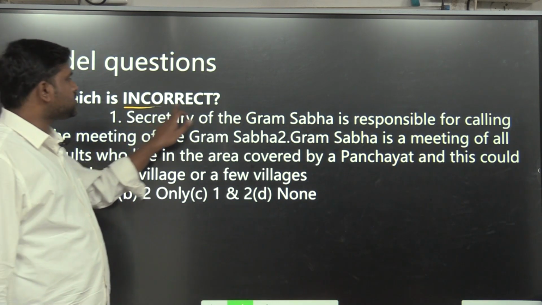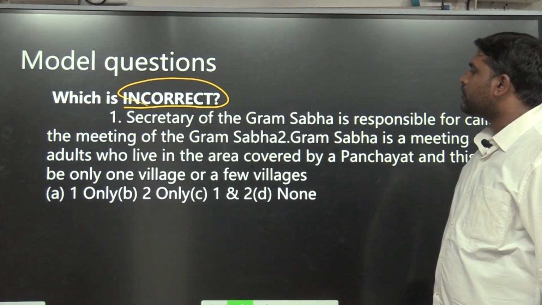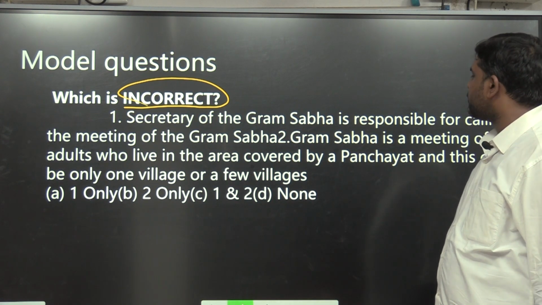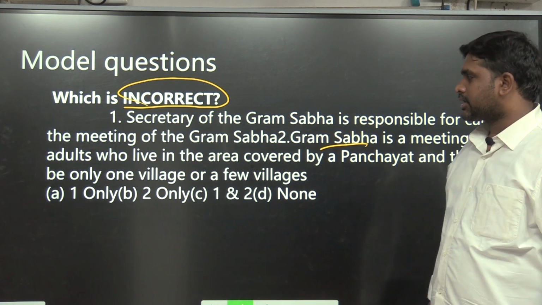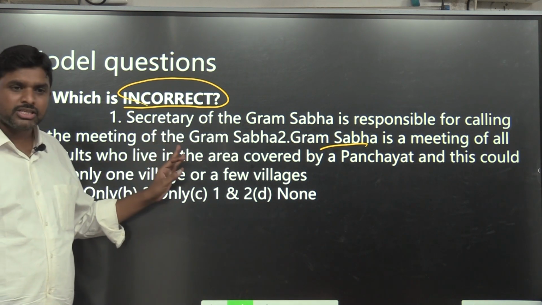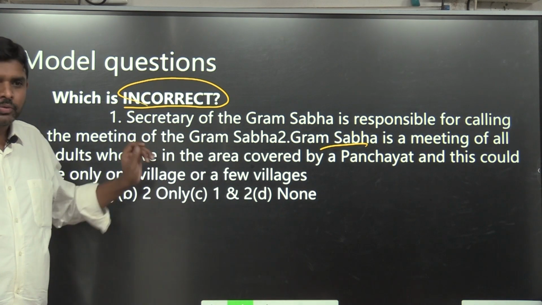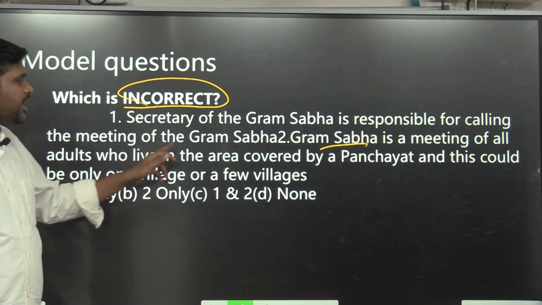Next: the Secretary of the Grama Sabha is responsible for calling the meeting of the Grama Sabha. The Grama Sabha is a meeting of all adults who live in the area covered by the Panchayat, and this would be only one village or a few villages, which is incorrect. Secretary of the Grama Sabha is responsible for calling the meeting of the Grama Sabha. Yes or no? Is the statement true or false? True. Number 1.